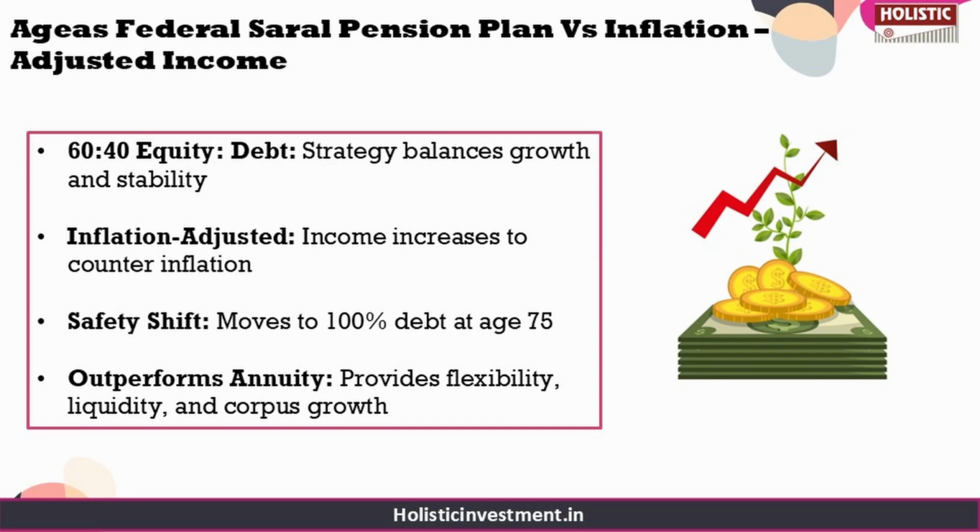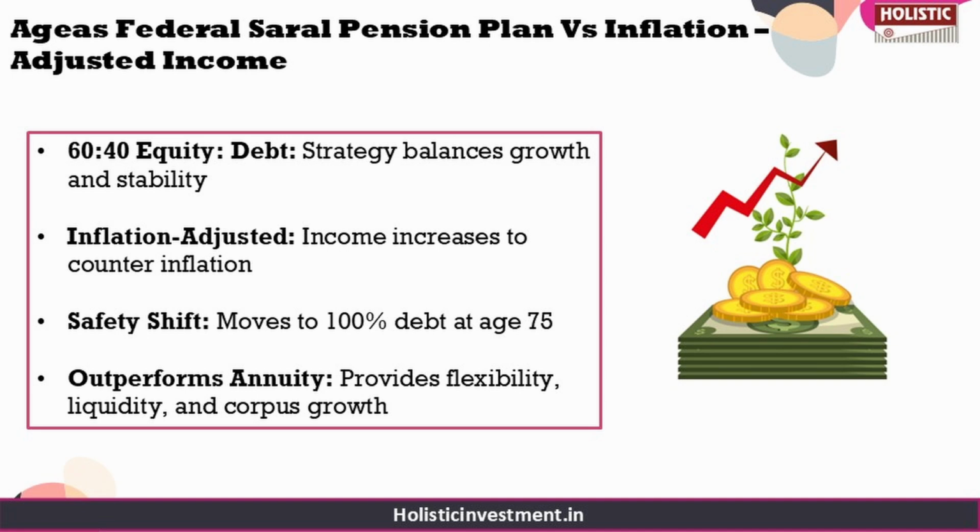So what we are going to do next is another example, where we have presented a tabular column for this inflation adjusted income example. So using the same 10 lakh investment and annual annuity amount from the earlier example. Here, as you can see, the corpus is split between a 60:40 ratio between equity and debt, with 6 lakhs in equity for long term growth and 4 lakhs in debt for stability and regular income.